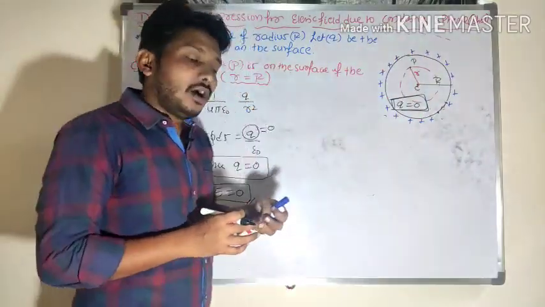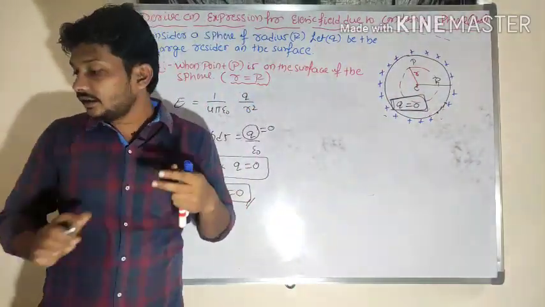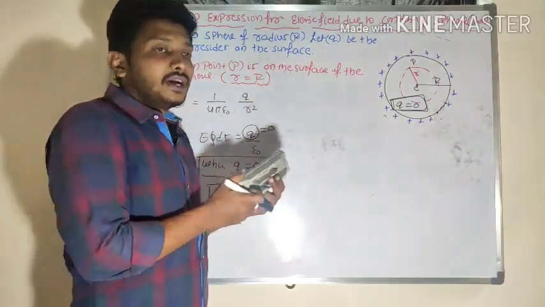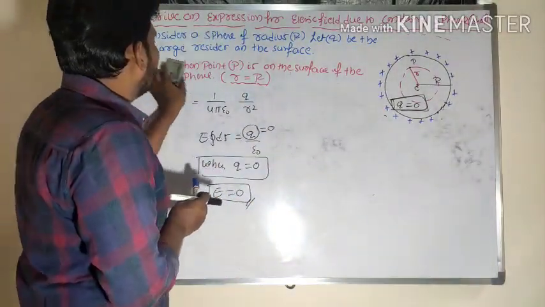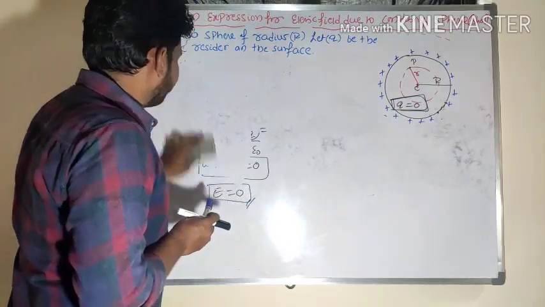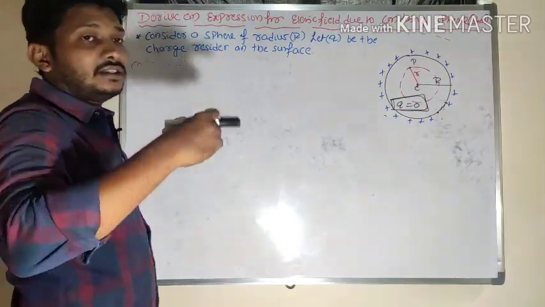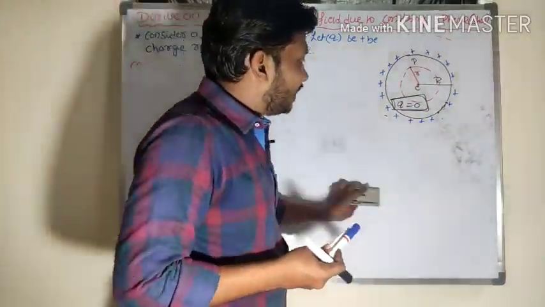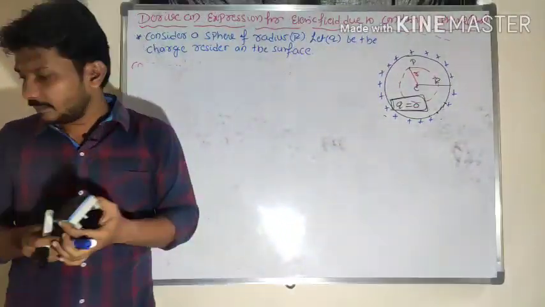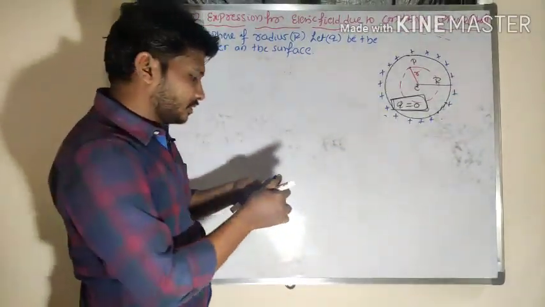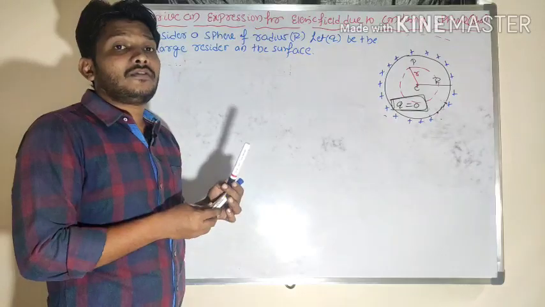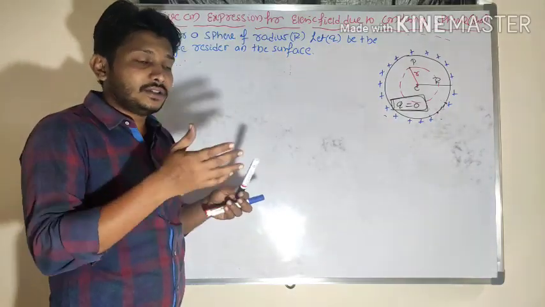Instead of that hollow sphere, if you consider a conducting sphere or a solid sphere, then what about the equation for electric field strength outside the sphere, on the sphere and inside the sphere? For example, in this hollow sphere, what is the nature of the graph for variation of electric field strength versus distance?